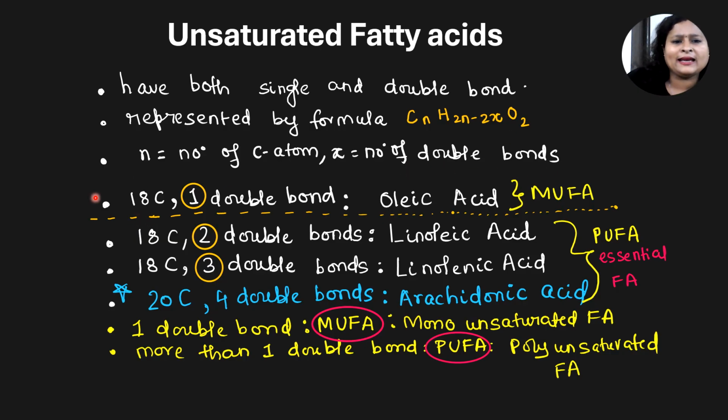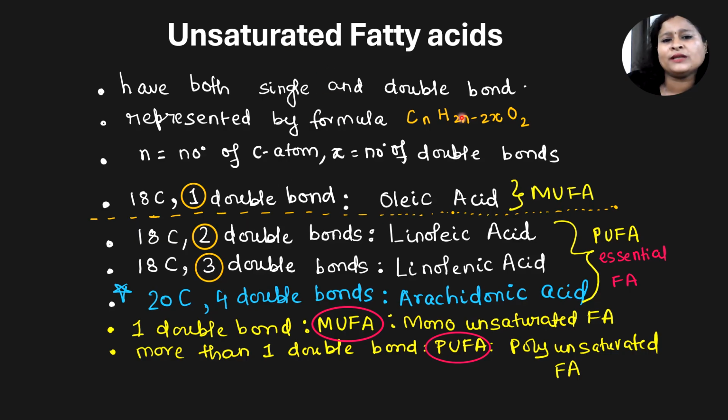Examples of unsaturated fatty acids are oleic acid, which has 18 carbons but one double bond; linoleic acid, which again has 18 carbons but two double bonds; and linolenic acid, which also has 18 carbon atoms but three double bonds. Clear?